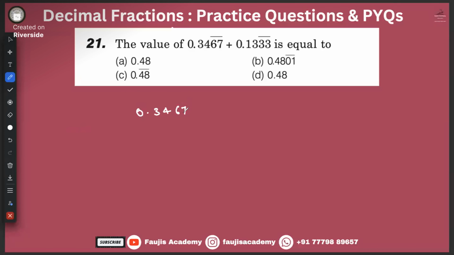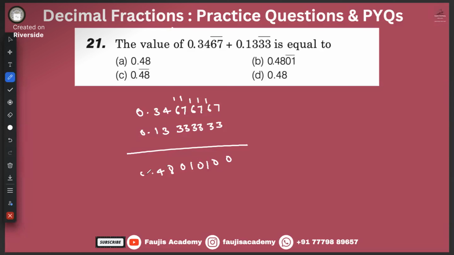0.3467. Okay. 6767. 0.13333333. Okay, how much is that? One remaining, this is 10, one remaining 11, one remaining 0, one remaining 11, one remaining 10, 1, 8, 4.0.